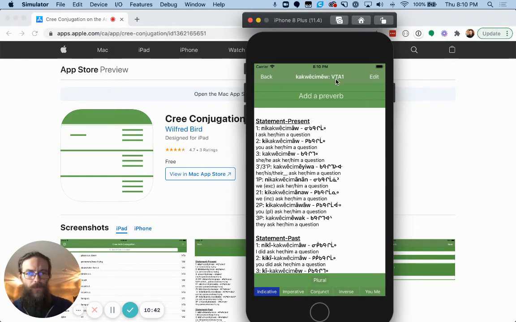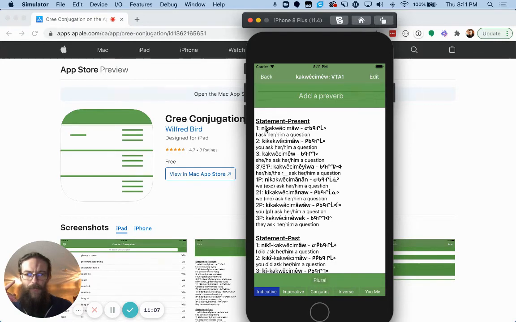So this is a VTA. So it's transitive involving another person. And so there's a few more boxes at the bottom and there's this extra button. Because I can see I asked that person. If I click this, plural, I ask them a question.